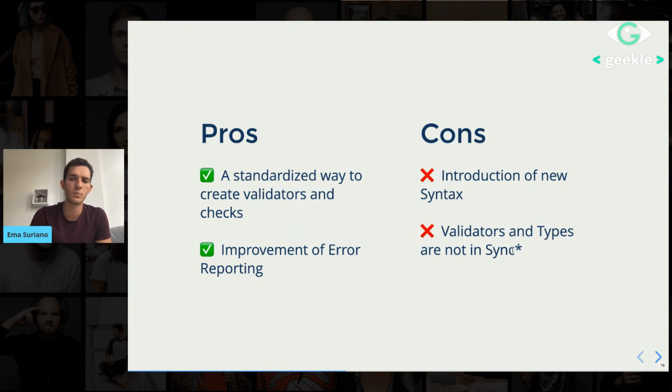And here I decided to put a stopper, because there are some open source projects out there. What they do is, well, you define your AGV validator, and from there they generate the Typescript types, which kind of works if you think about it, but still the introduction of a new syntax is there, and then you end up having dynamic Typescript types, which can be even more confusing for newcomers on the project.